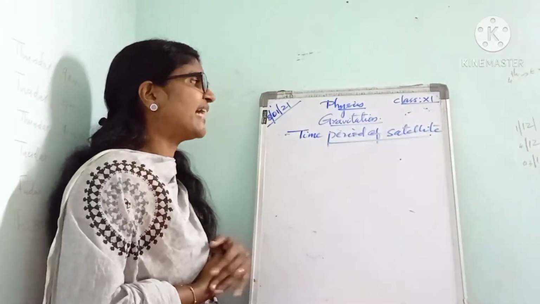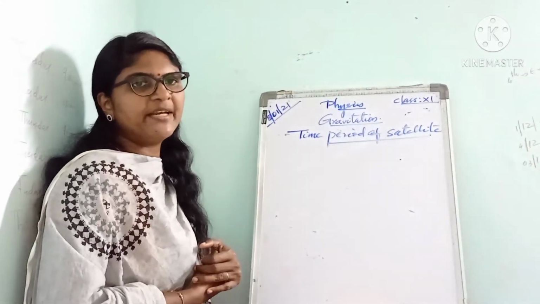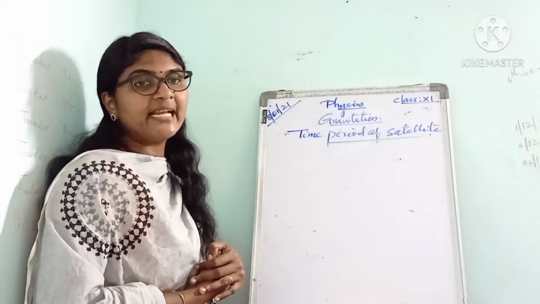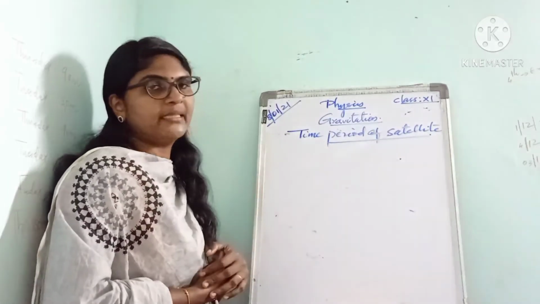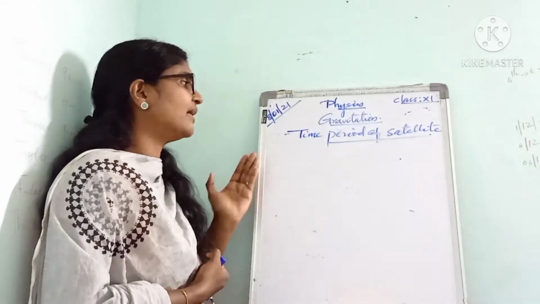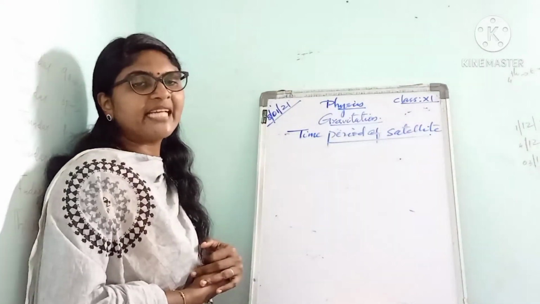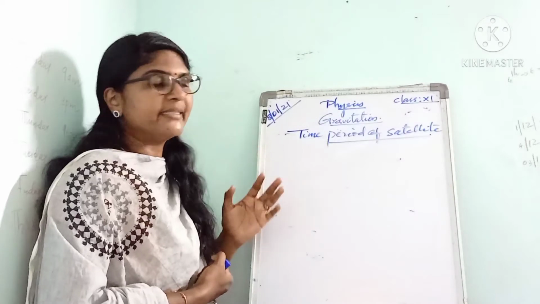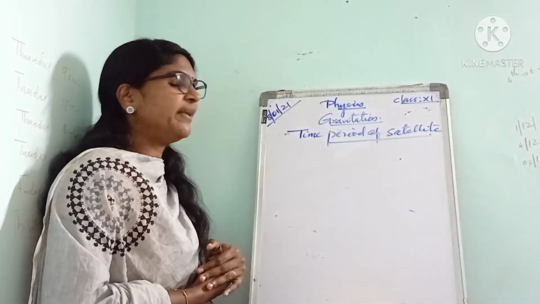The next topic is the time period of a satellite. What is time period? The time taken by the satellite to revolve around the Earth or a planet. That is called the time period of a satellite.